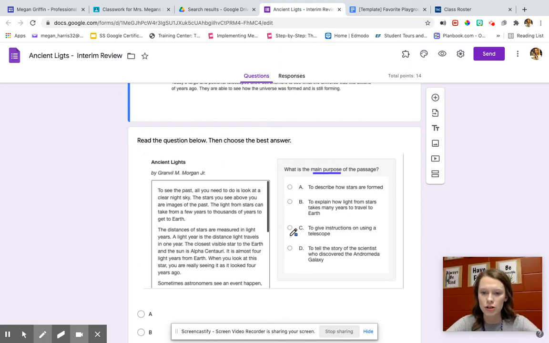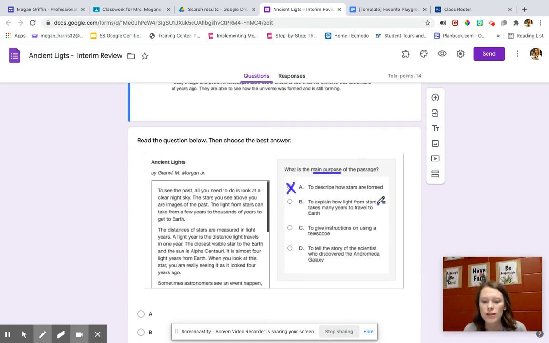To describe how stars are formed. No, I don't think that one, because this doesn't tell me how stars are formed. In fact, half of this passage talked about galaxies. To explain how light from stars takes many years to travel to Earth. Well, it did kind of say that. It talks about how long it takes. And when I look at the nova, I'd have to wait a period of time to see it. So we're going to go with a maybe on that one.